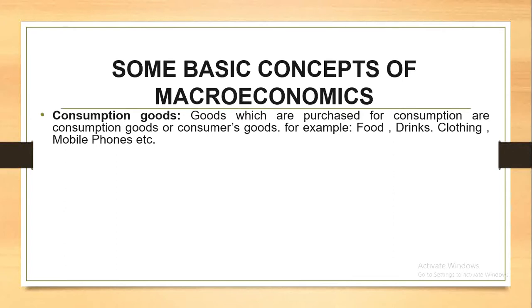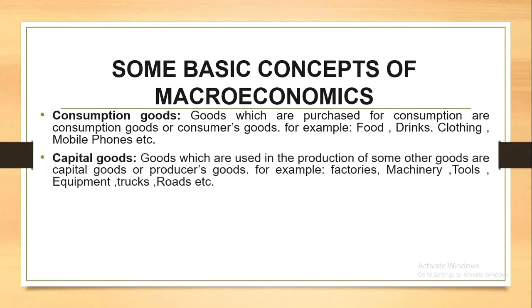Whatever commodity or goods we are purchasing from these shops for consumption purpose, all those goods are known as consumption goods or consumer goods. We have examples like food, drinks, clothing, mobile phone, etc. Friends, here drinks is nothing but cold drinks.